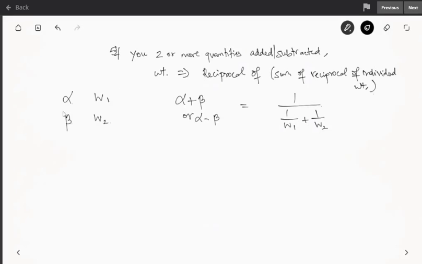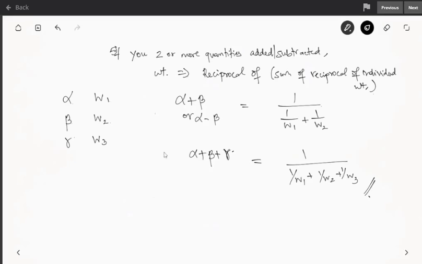Similarly, if you have three angles, let us say gamma of weight W3, then for alpha plus beta plus gamma the weightage is the reciprocal of 1 by W1 plus 1 by W2 plus 1 by W3. This was also one of the questions asked in the GATE exam.